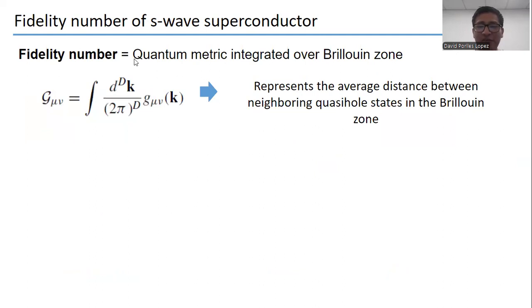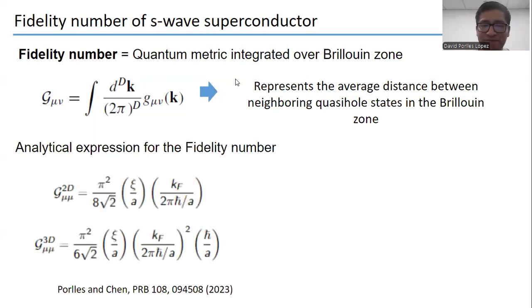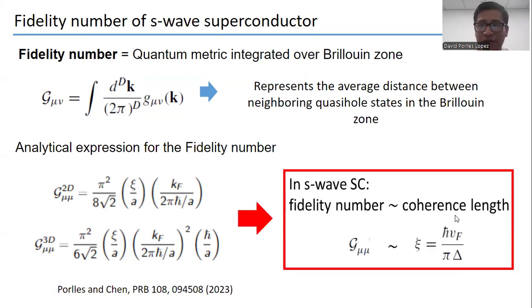Now, let's go to another property. This property is the fidelity number, and this is the quantum metric integrated over the Brillouin zone. Physically, that represents the average distance between neighboring quasi-particle states in the Brillouin zone. That is very important because in our work, we demonstrate that this fidelity number is expressed in terms of the coherence factors.